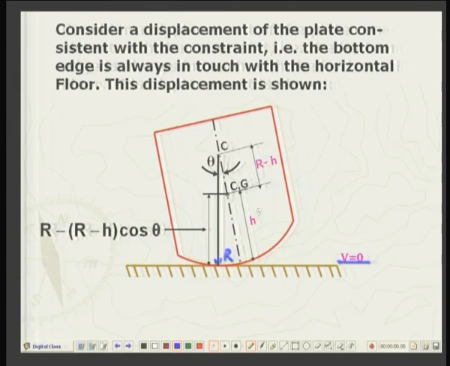So, it is r minus h, and to find out the height of this Cg, it means this r, the vertical line, minus this height, this is r minus h cosine theta. So, this is r minus h at angle theta. So, this will be r minus h cosine theta, that is the height of this Cg.